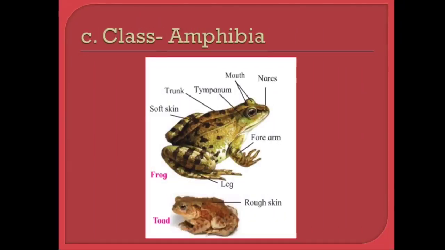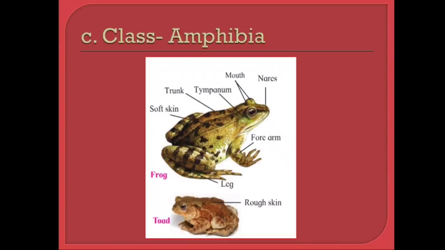In Vertebrata, we have the class C as Amphibia. These animals are strictly aquatic during larval life and perform only aquatic respiration, whereas they can live in water as well as on land during adult life and can perform aquatic as well as aerial respiration.